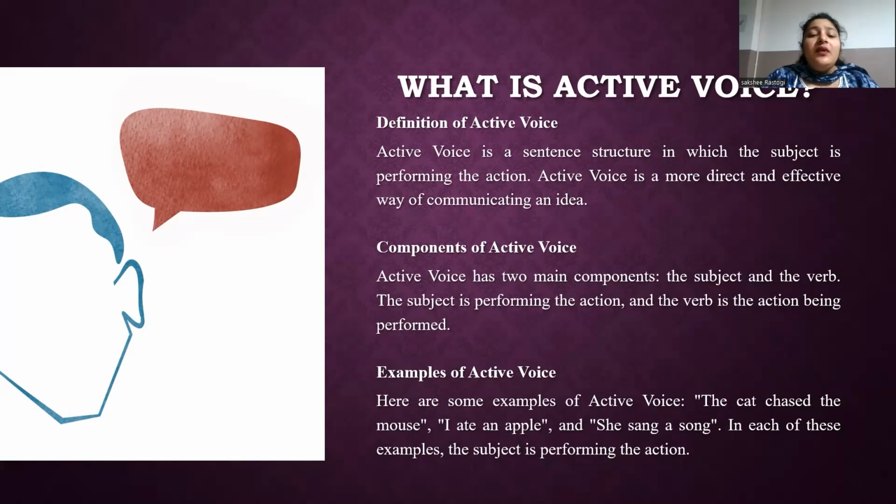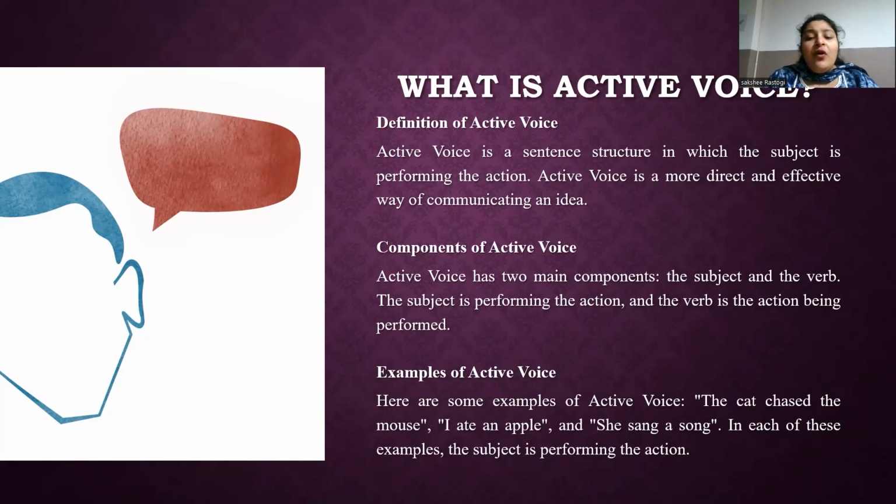So in active voice, the subject is the one that does the action, performs the task, carries out the activity, executes the verb. Active voice is often used to emphasize the doer of the action, creates clear and direct sentences, and makes the writing more dynamic and engaging. It is commonly used in most forms of writing, including fiction, non-fiction, academic, and professional writing.